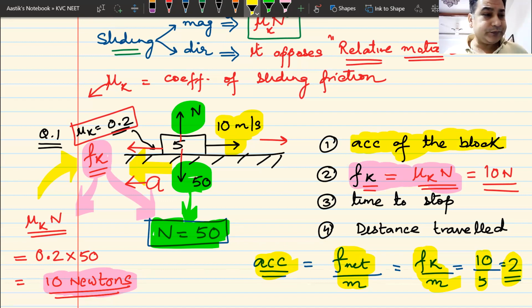Am I clear? The only force acting on this block is frictional force, which is 10 newtons. 10 divided by 5, the answer becomes 2. Got this or not?